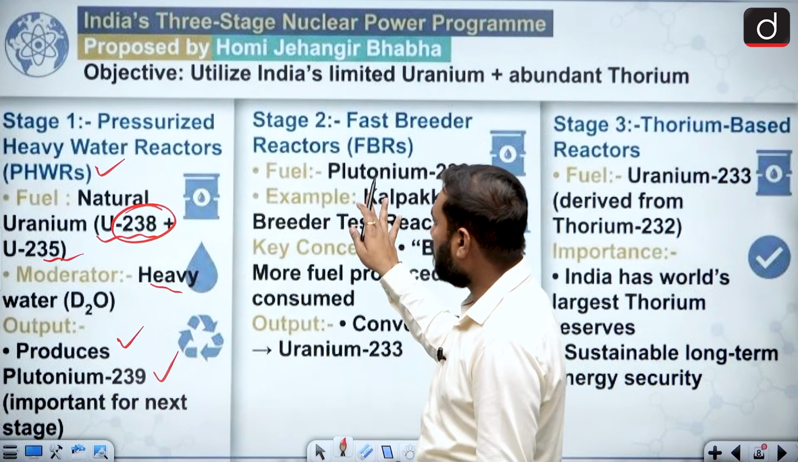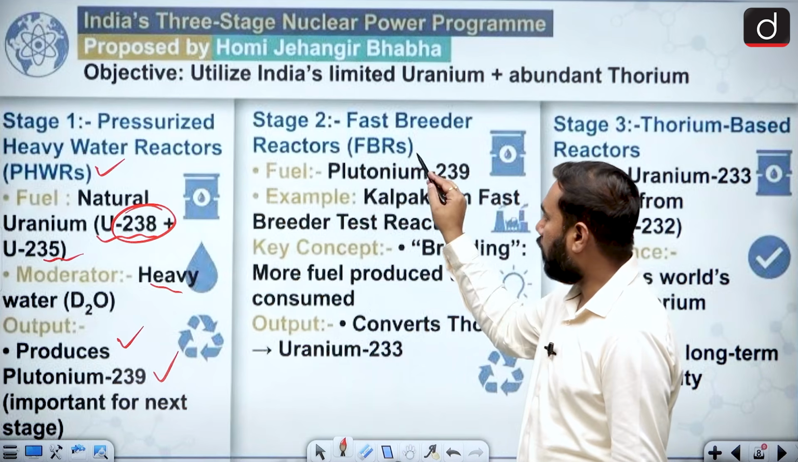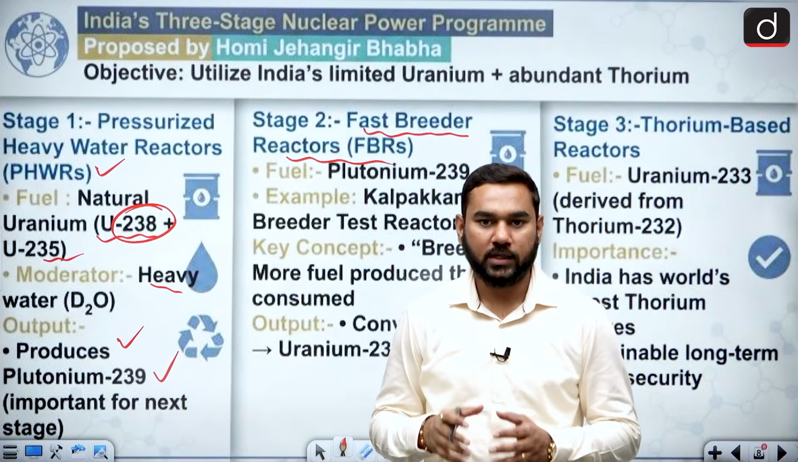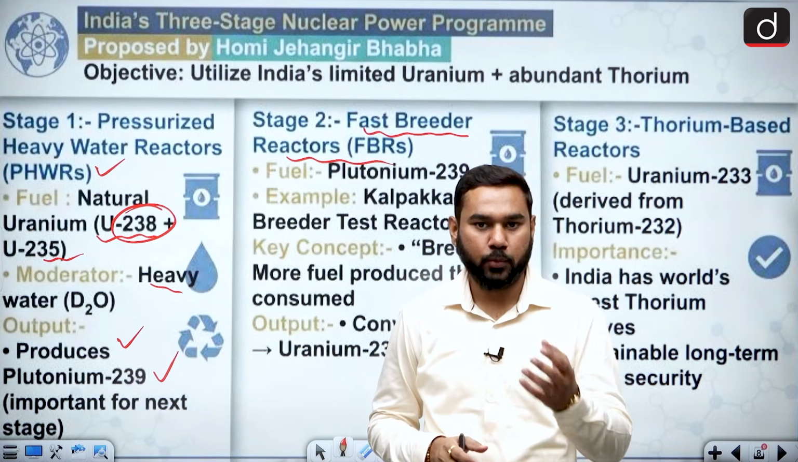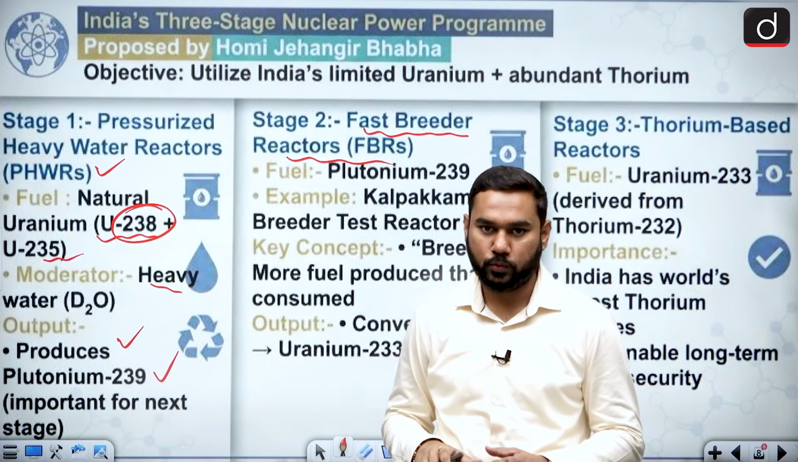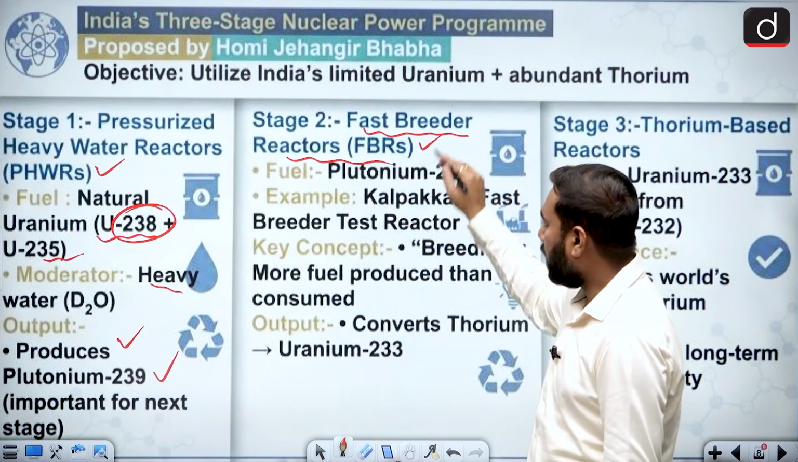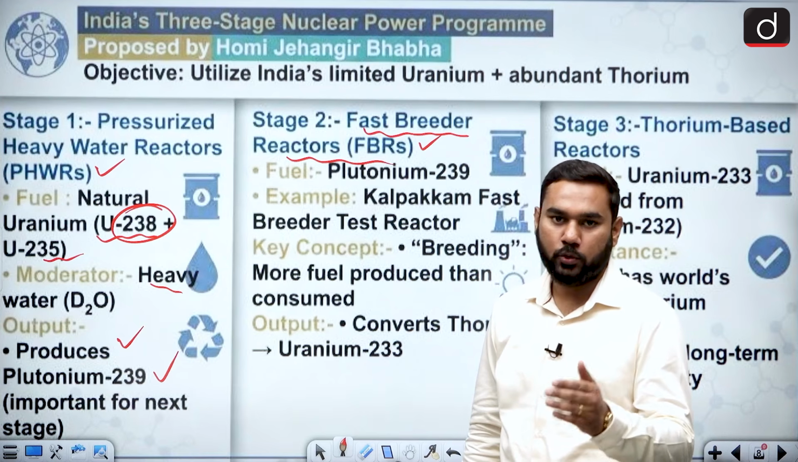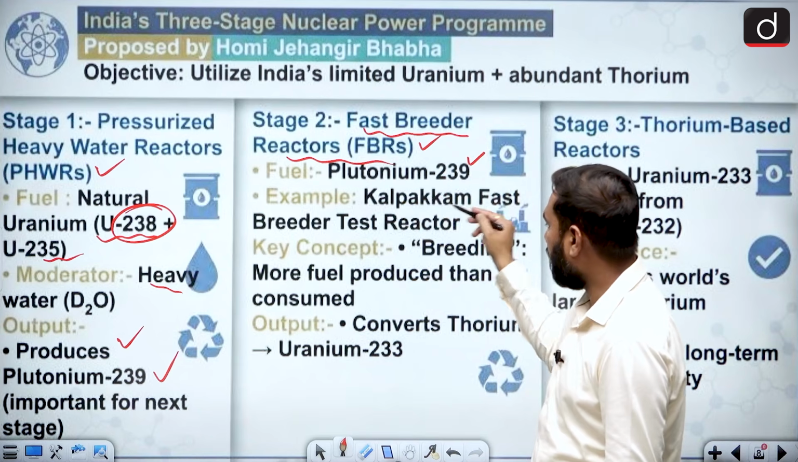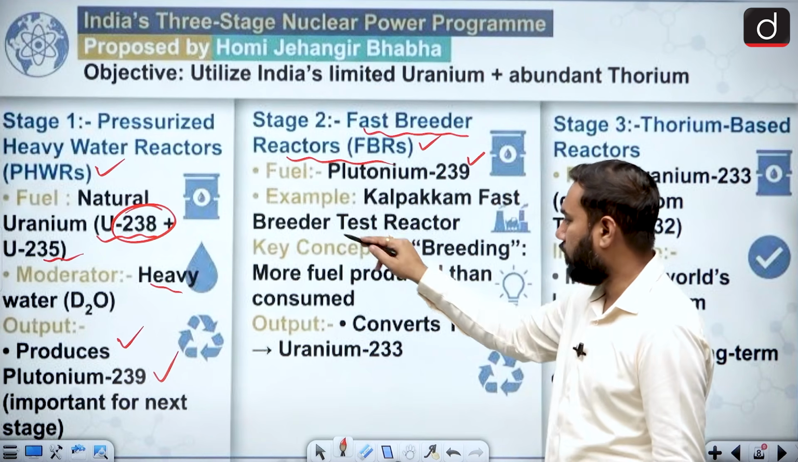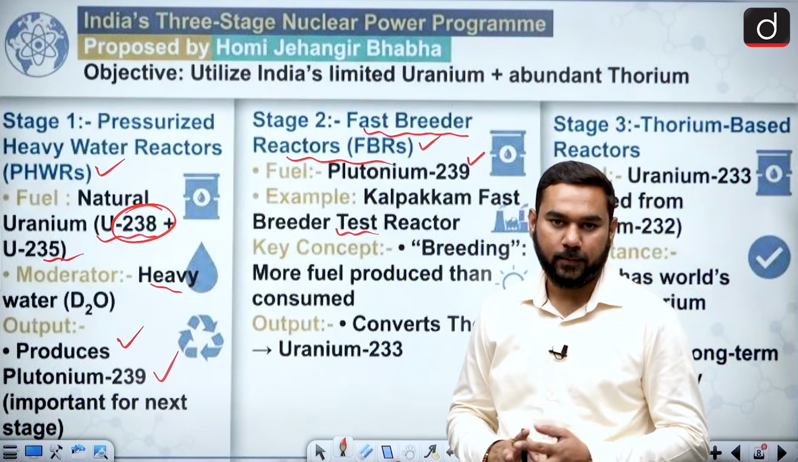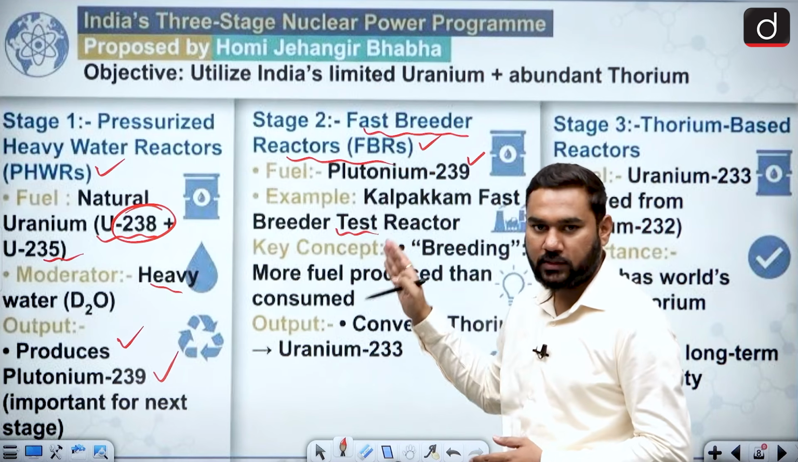Then this plutonium is used in your second stage, and we are now moving into the fast breeder reactor. You know that India's first fast breeder reactor, which is basically a prototype, is present in Kalpakkam, Tamil Nadu. Inside it we are doing research on plutonium-thorium, and this plutonium 239 can be used. We have the Kalpakkam fast breeder test reactor, so we have only the test reactor, and our test reactor is gaining criticality. It means now we are completing our second stage.